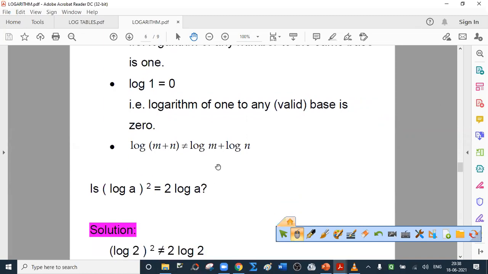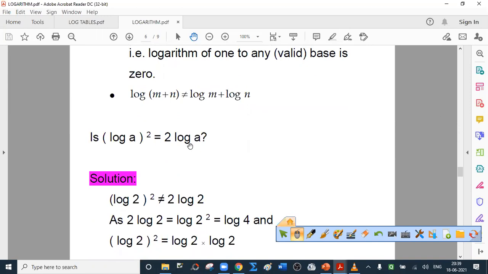Similarly, in trigonometry, do not read sine into x. That is actually sin. You have to read this as sine of x. Cos into x is wrong. Cos x, that is cosine of x.